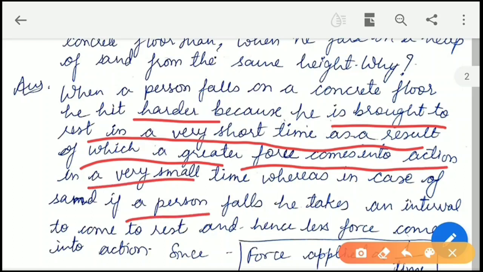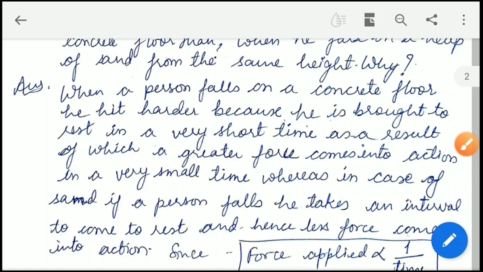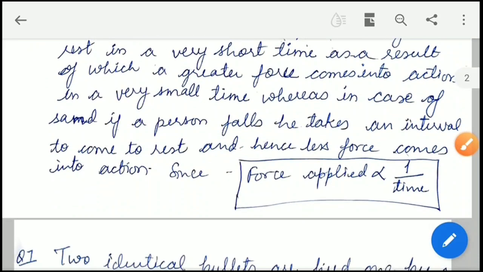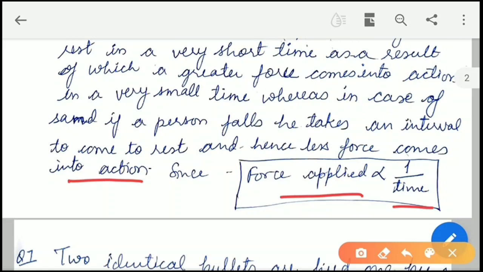Whereas in the case of sand, he takes a short interval, but longer than that of concrete, to come to rest, and hence less force comes into action, and the person gets less hurt. So force applied is inversely proportional to time.